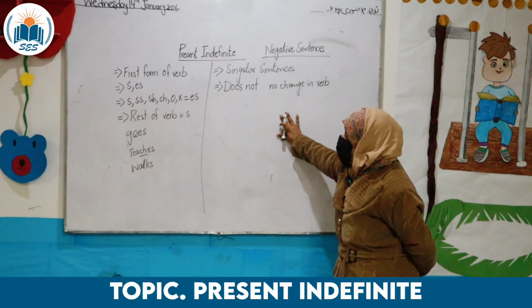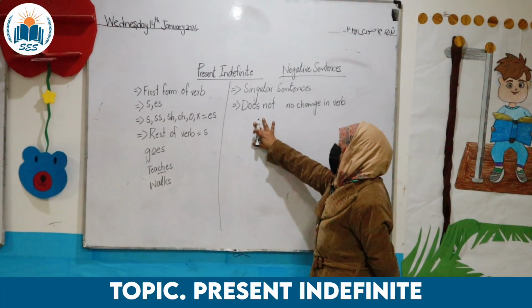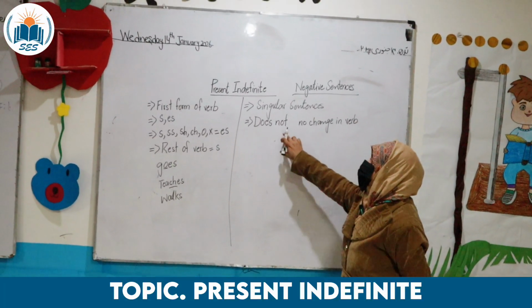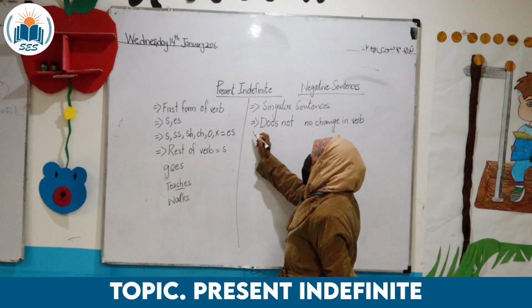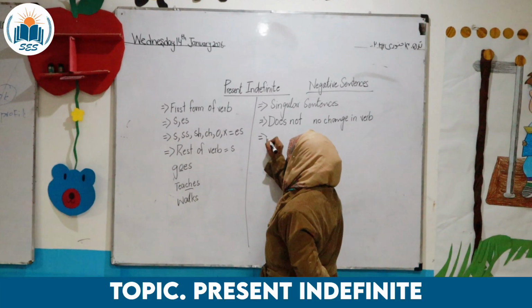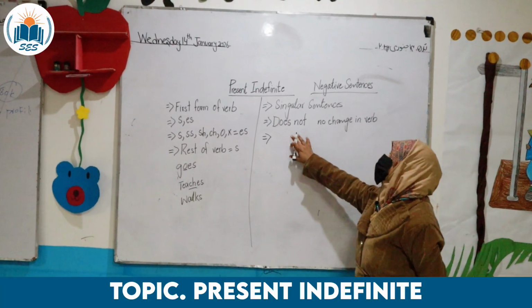When our subject is singular and we have to make the sentence negative, we add does not, and we don't change the verb. There is no need of adding s or es, because we have given this s or es to the do.